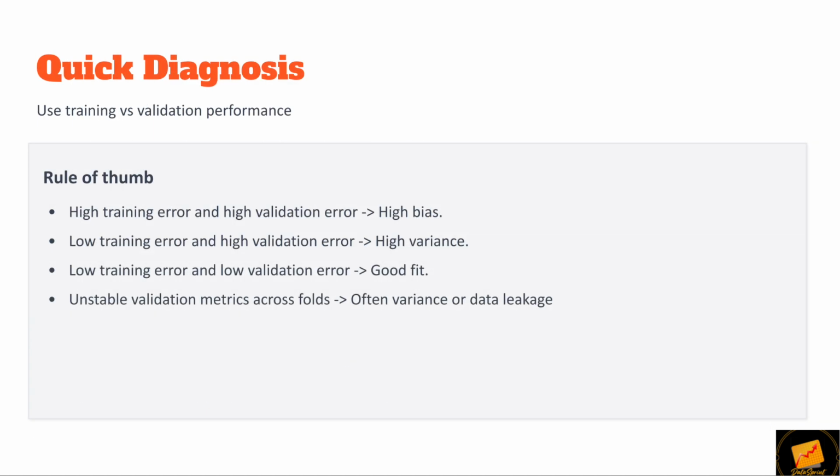We diagnose bias and variance using training versus validation performance. High training error and high validation error indicates high bias. Low training error and high validation error indicates high variance. Low training error and low validation error indicates a good fit. Unstable validation metrics across folds often indicate variance or data leakage.